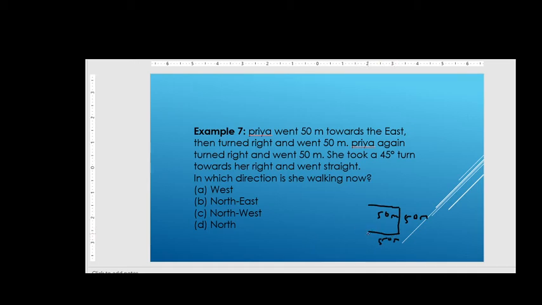Now, this is her north side, and she turns 45 degrees towards right and went straight. In which direction is she now walking? She started from here and went to the east side. Now she came to this side, that is at 0, and she is walking at 45 degrees, that is the northwest direction. So C will be the answer.